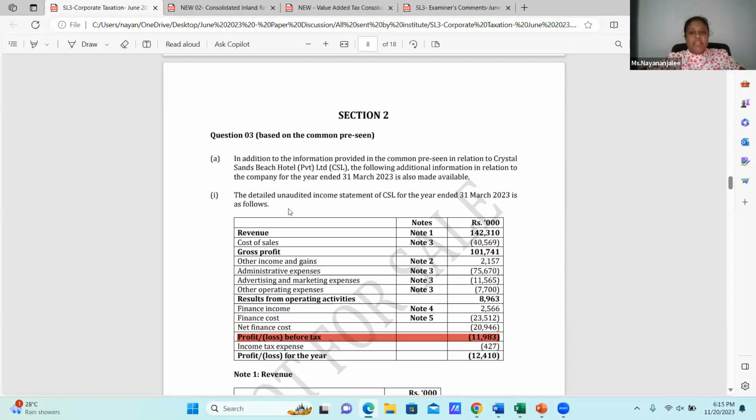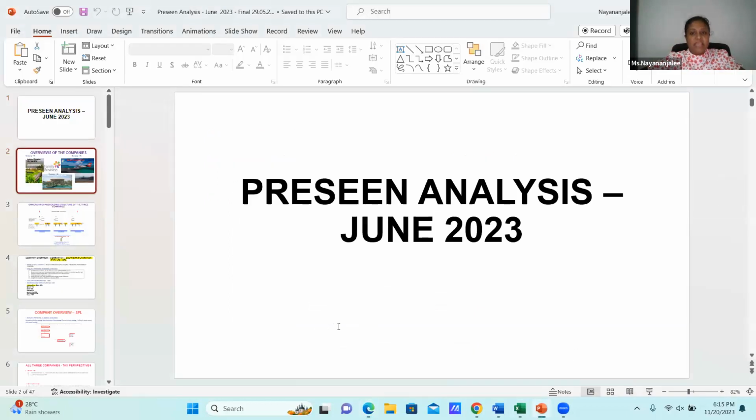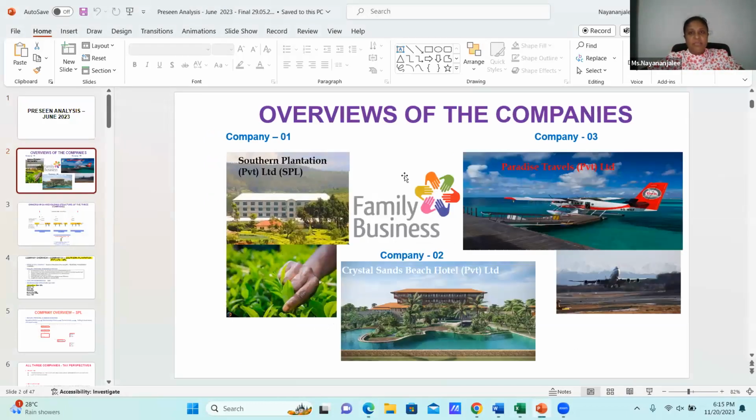Your pre-seen was issued before the exam. Let me come to the pre-seen, the last time's pre-seen material. In the pre-seen, how many companies are there? There are 3 companies. Company 1 is Plantation. Company 2 is the Crystal Sand Beach Hotel, which was tested for you, and the Paradise Travels. This also was tested.